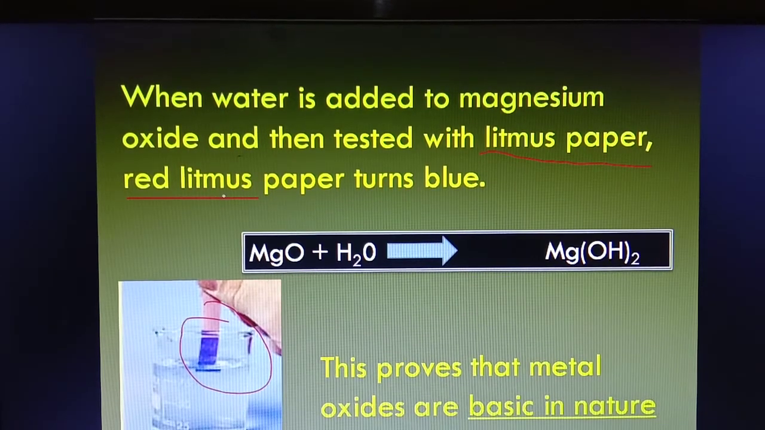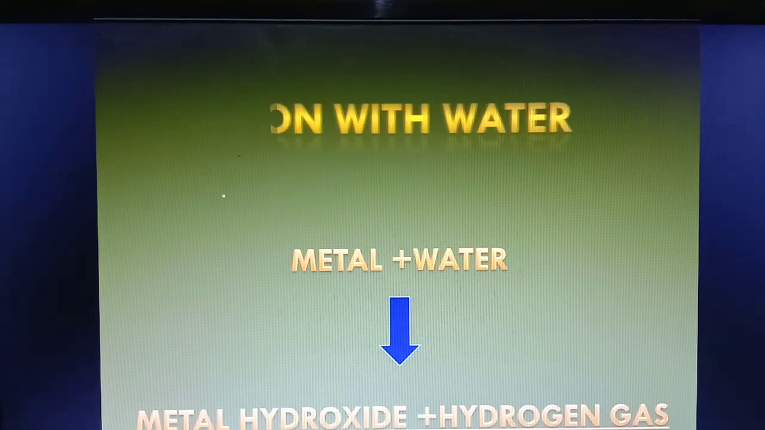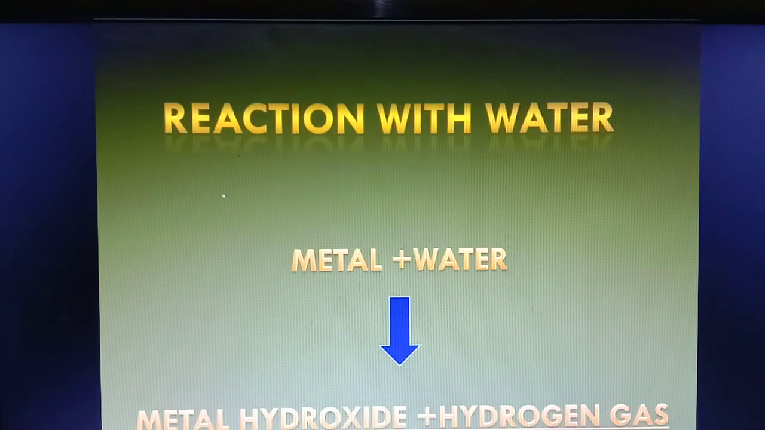Now, let's go to the next one. Reaction with water. Reaction of metal with water. Metal plus water gives metal hydroxide and hydrogen gas. When metal reacts with water, it forms its hydroxide and releases hydrogen gas. But in all cases, hydrogen gas is not released. Only in the reactive metals, they release hydrogen gas.